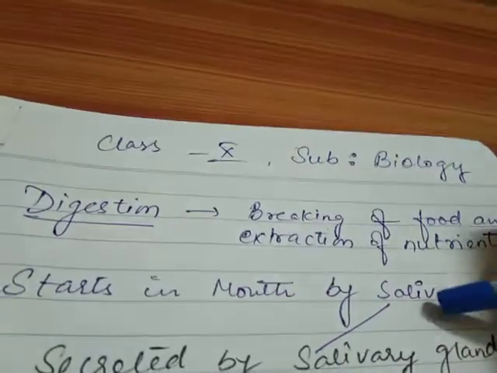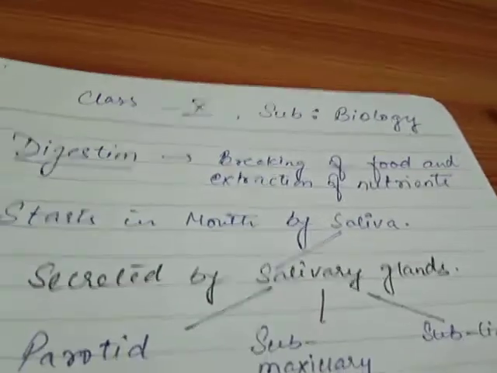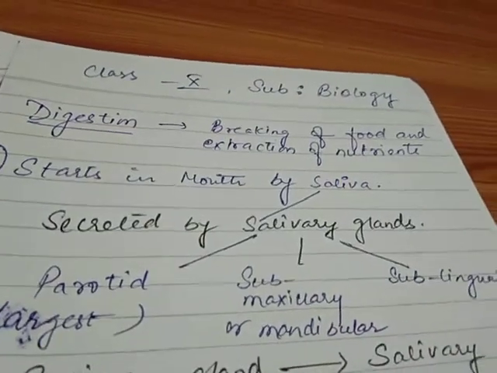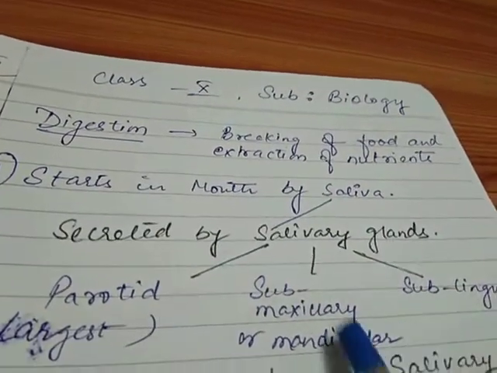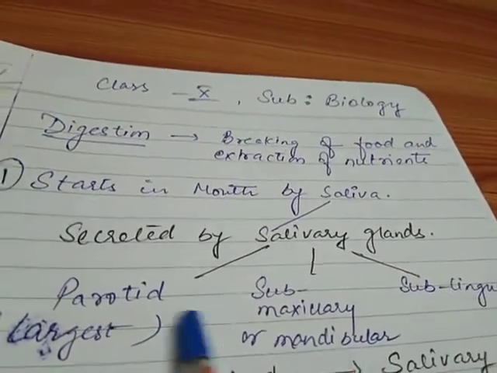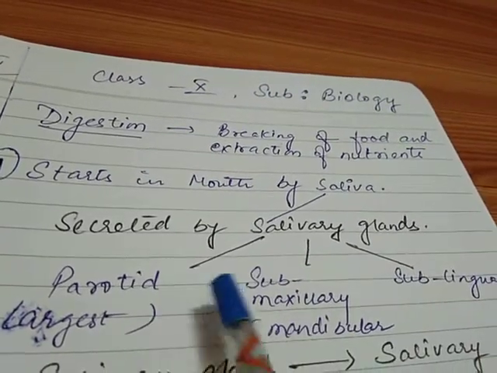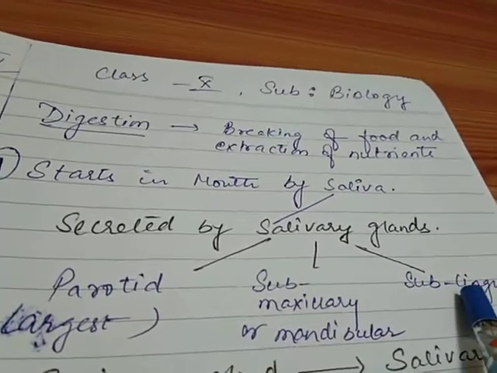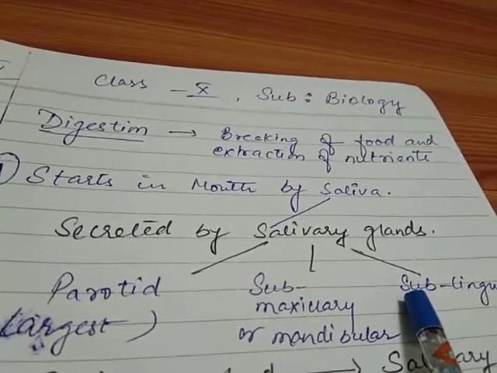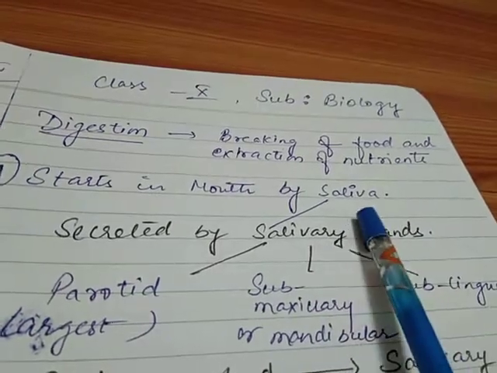The saliva, as I said, is secreted by the salivary glands. There are three major pairs of salivary glands which are found in human beings: parotid, submaxillary or submandibular, and sublingual. The parotid gland is the largest among these three. So these are the three pairs of salivary glands which are found in human beings, and these three pairs secrete or release the maximum amount of saliva in our mouth.